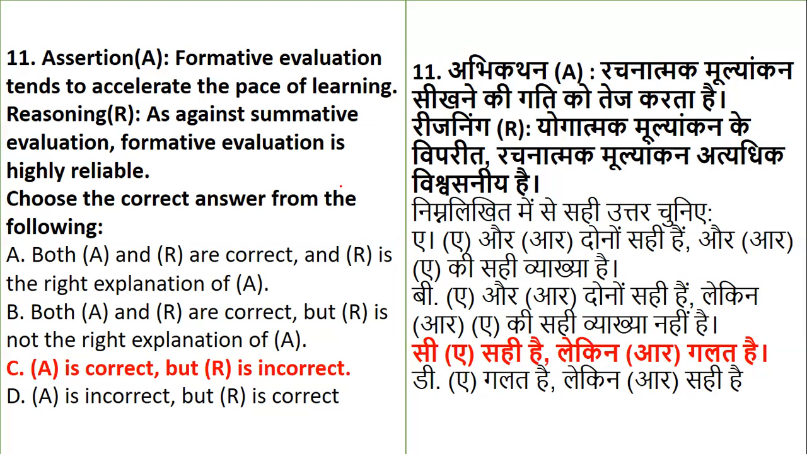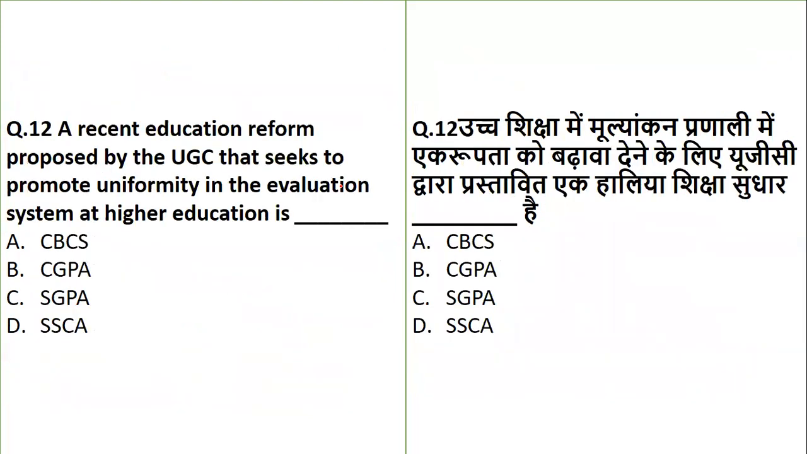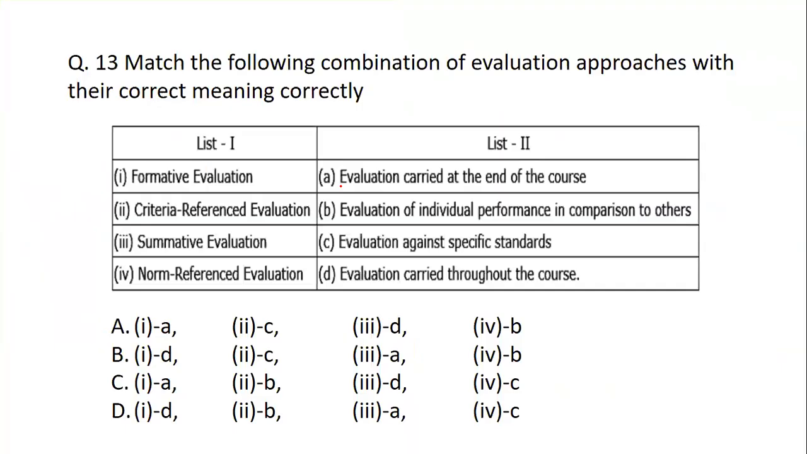Now, the next question is about a recent education reform proposed by UGC. UGC has proposed an education reform which talks about uniformity in evaluation system. Whether it is CBCS, CGPA, SGPA, or SSCA, which of them is a part of the education system which promotes or seeks uniformity? The one among them is CBCS. The one which has reformed the system is called CBCS. Now we have list 1 and list 2.